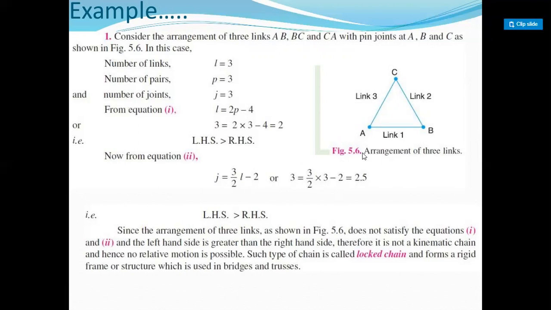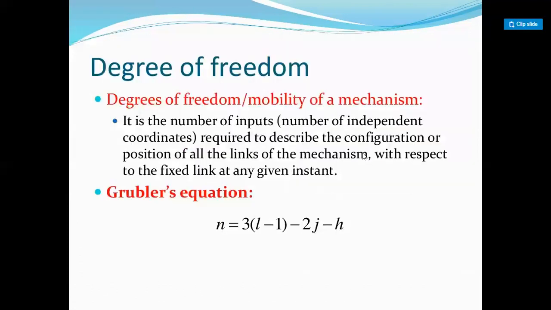If we have fewer than 4 links, then we can't construct a kinematic chain, mechanism, or machine.